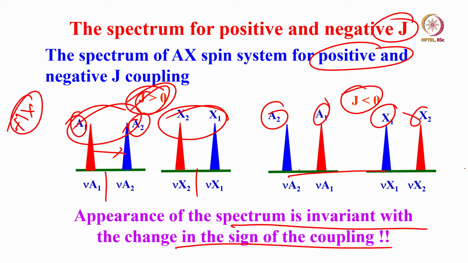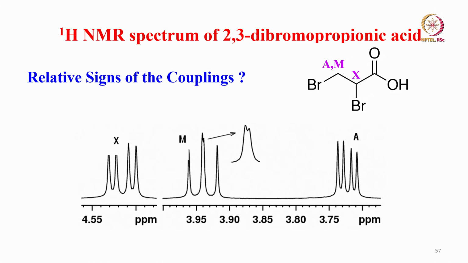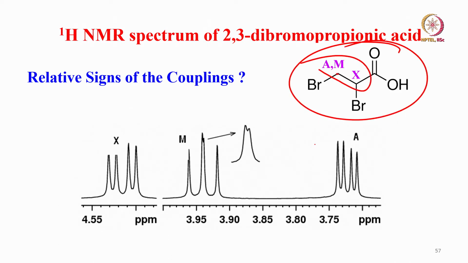This is what happens. So it means you cannot get the sign of the coupling from the conventional one dimensional NMR spectrum. Now here is a practical example I am showing you. This was the NMR spectrum of 3 protons. This forms a weakly coupled AMX like this. We are getting 12 peaks, 4, 4, 4 for A, M and X.